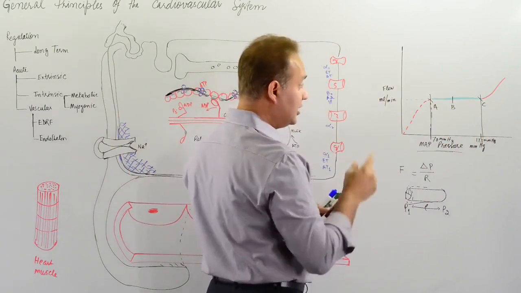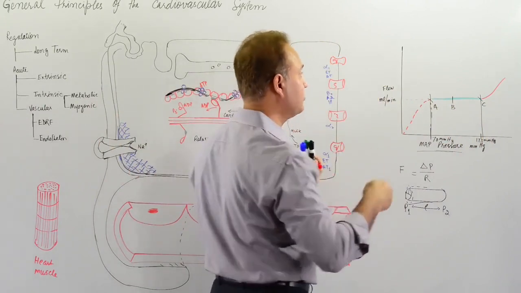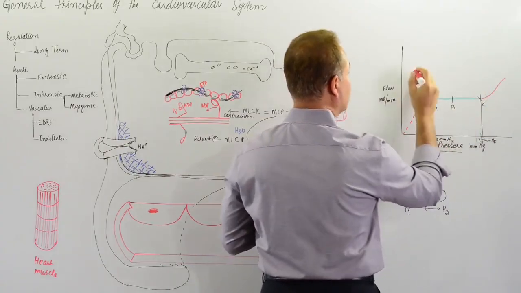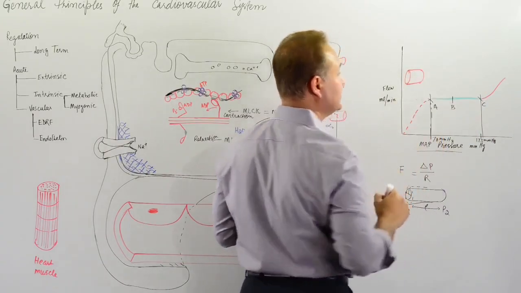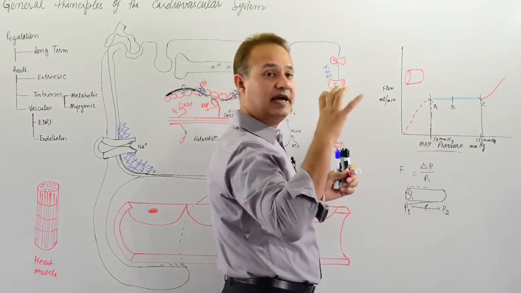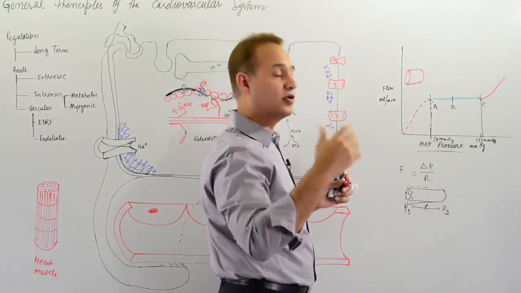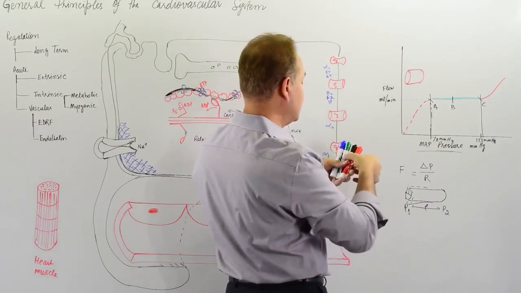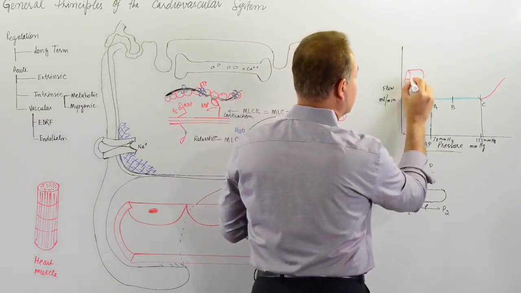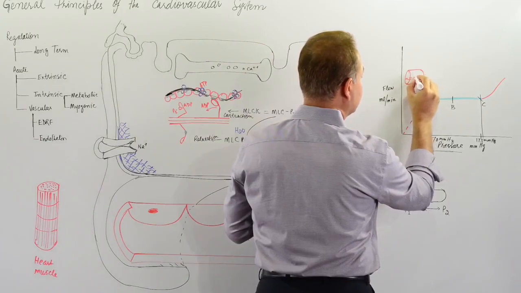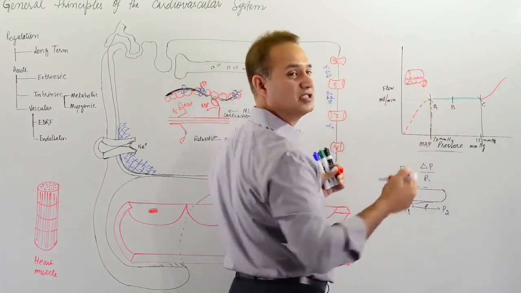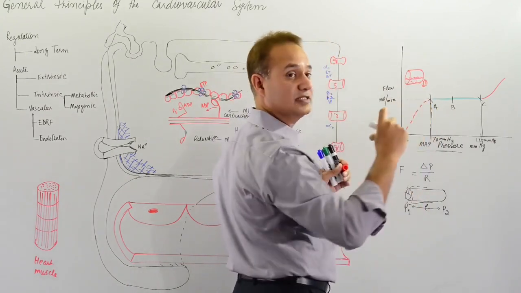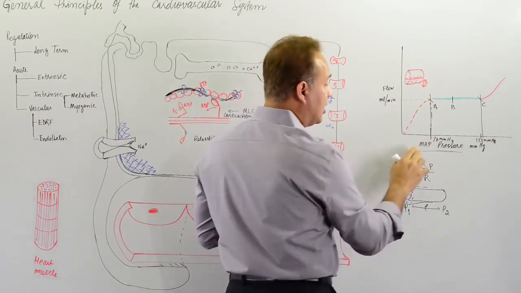Look, it will be useful if we can actually put a blood vessel here as well. In this area, the blood vessel is maximally dilated. It is as relaxed as possible. It cannot relax anymore. That means when you put some blood in it, because the blood vessel is really dilated, the flow is really changing as you put more volume, and the pressure is not changing because the blood vessel is maximally dilated.